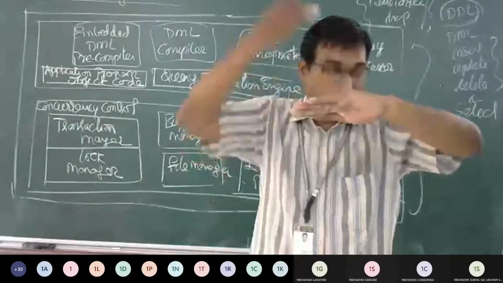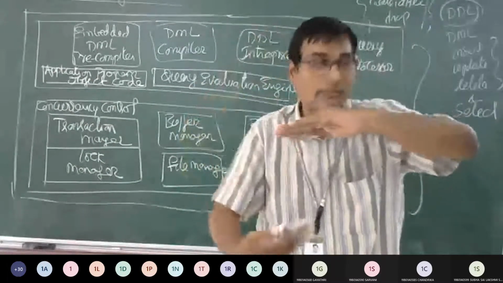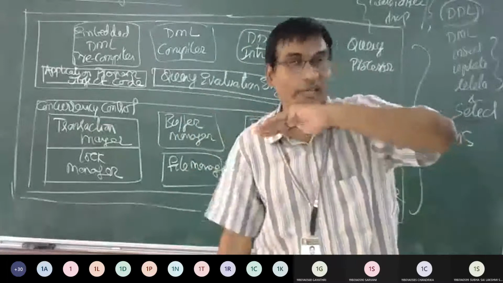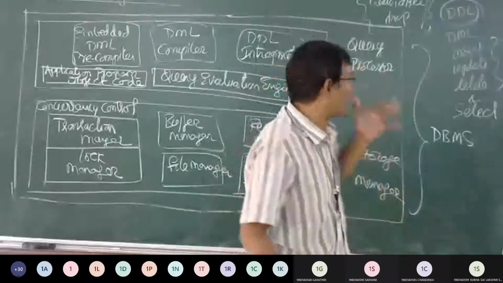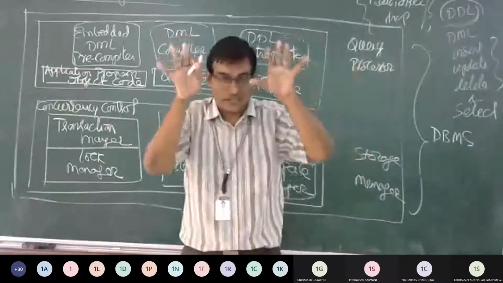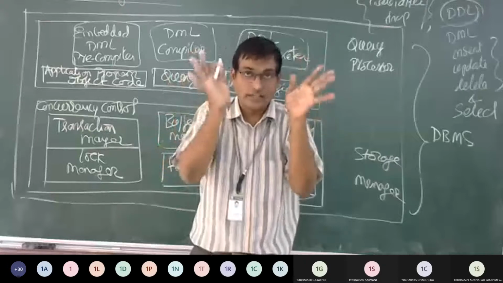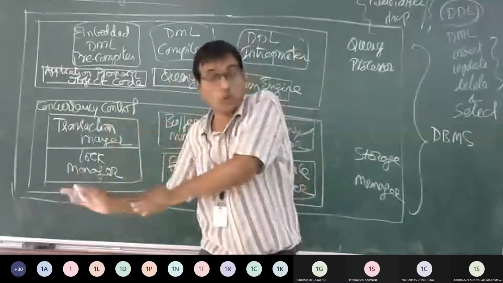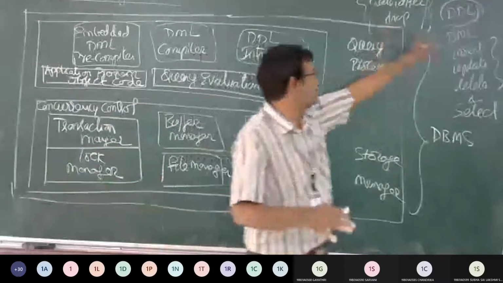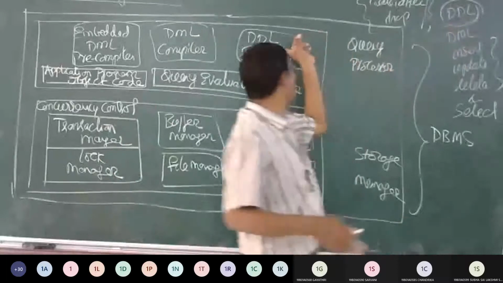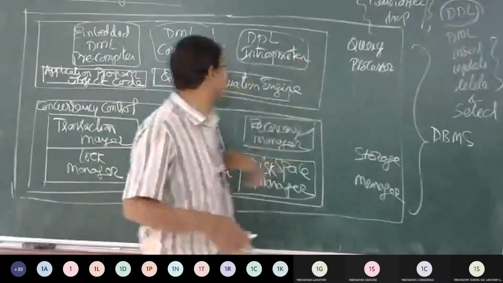If there is any error, it has to be fixed. It doesn't go to the second or third line until the first source code error is resolved. So that is where the DDL interpreter comes in.